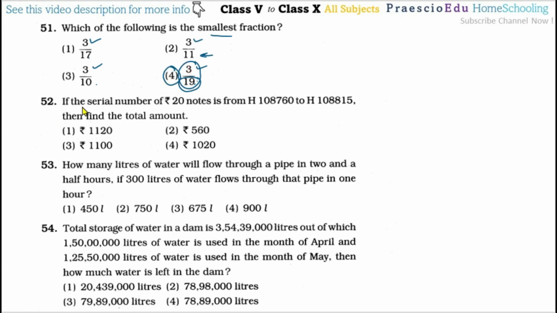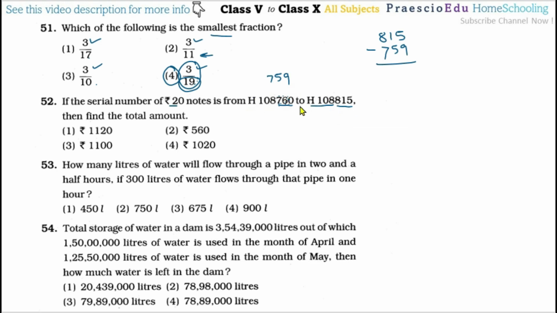Now question number 52, if the serial numbers of rupees 20 notes are from this to this, then find the total amount. Now the difference is in 760 to 815, that is the main difference in the number. Other numbers are the same, so directly we will consider this one. So the difference between this 815 minus this 760, this note also we have to consider. So to find the difference from the subtraction, we have to consider the previous number, so 759, this previous number we have to deduct from this one, then only this note also will be considered.